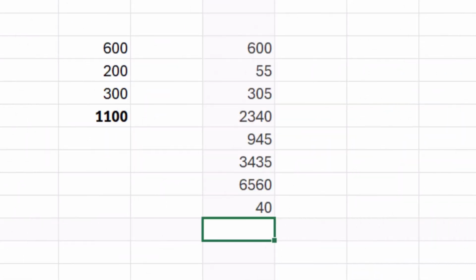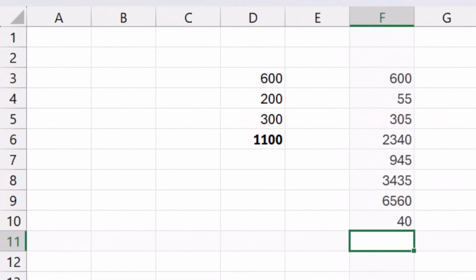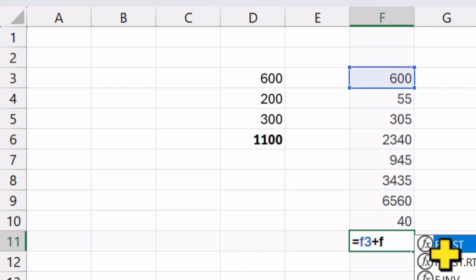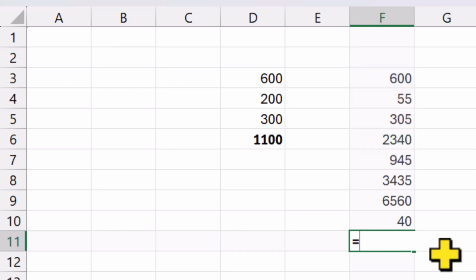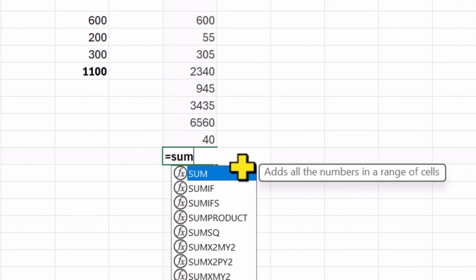Now let's look at a more realistic example. Imagine you have a long list of numbers and you want a total at the bottom. You could add each cell one by one using plus signs, but that would take a lot of time. And what if you had thousands of rows? This is where functions are very useful. Instead of adding each cell manually, we use the sum function. The sum function is usually the first function people learn in Excel.